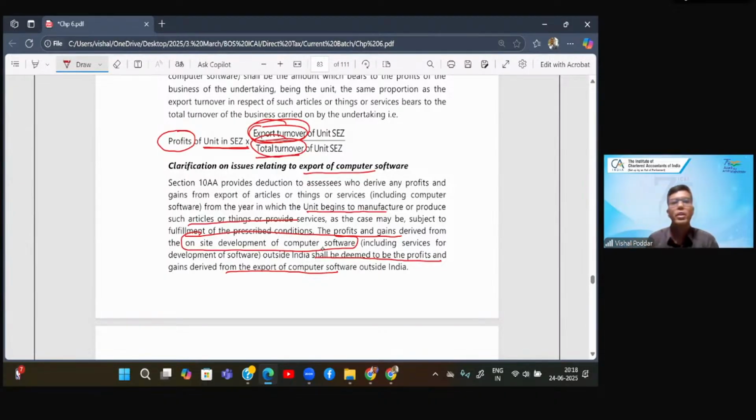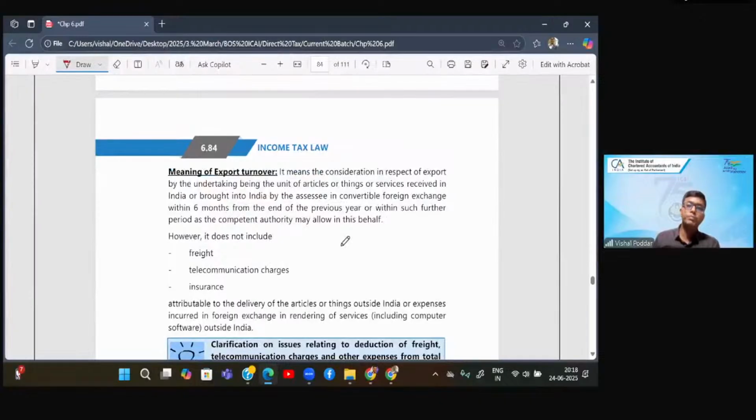Instead, I have sent my engineers outside who will be there on the project site for, let us say, 6 months, 10 months, whatever is the time required. They will develop the software, test it, run it, and once everything is finalized, they will come back. Now, in such cases, you are actually not sending anything outside India. You're directly making it outside India. The clarification is it will also be deemed to be export, in other words, eligible for the above calculation.